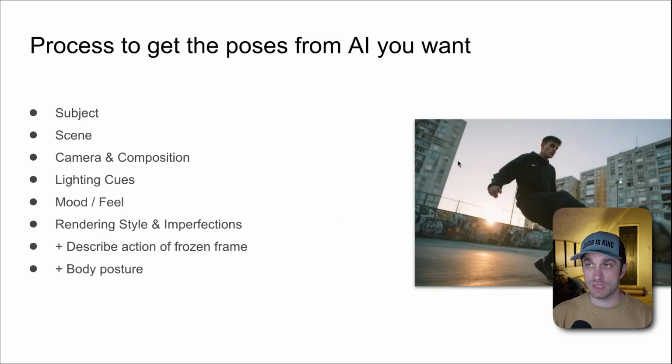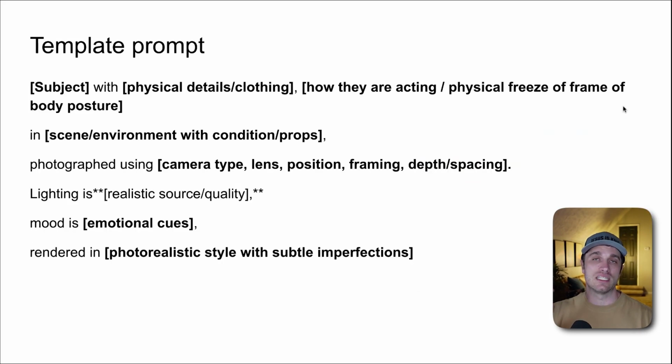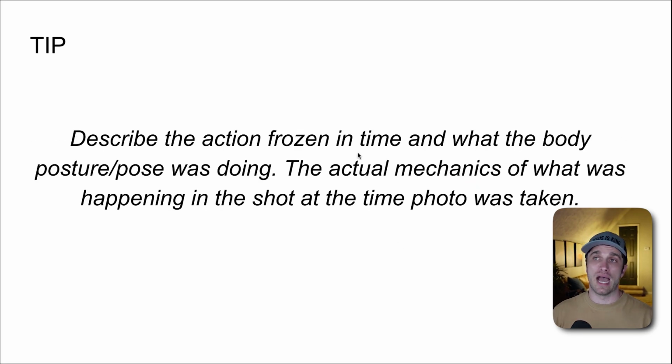For example, this image right here, we described what his body is doing in this frozen frame. A lot of people end up describing what he is doing, but this is not a video. This is a picture, so you have to describe as if it's frozen in time, how the body is positioned. I like to call this describing the mechanism of what's happening in the shot. For example, for that guy specifically, it was prompted with the mechanism of that frozen frame. His foot's about to touch the ball.